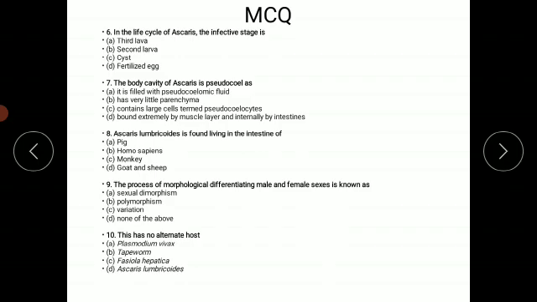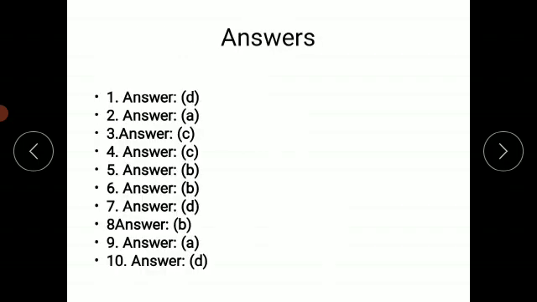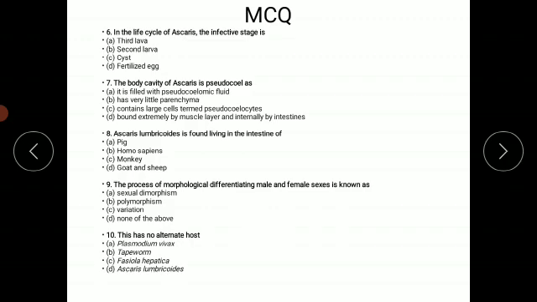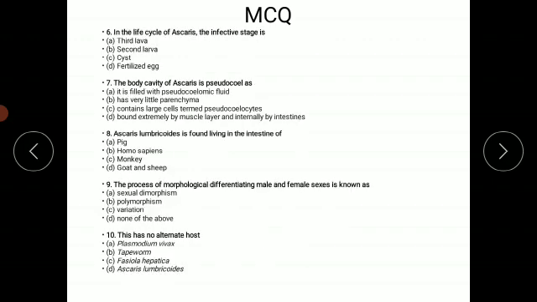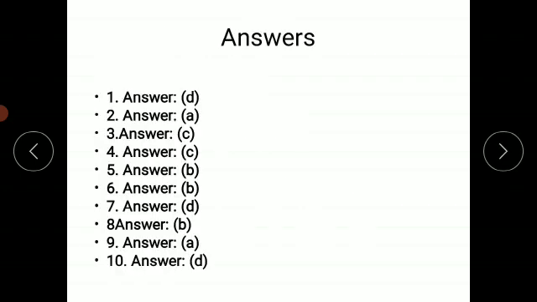Try it yourself, and if you are unable to answer the questions, the answers to the MCQs are here, but initially try to answer them on your own. There are a total of 10 MCQs. Write them down in your notebook and give a title: assignment first, second semester assignment first. The assignment is compulsory. Thank you.